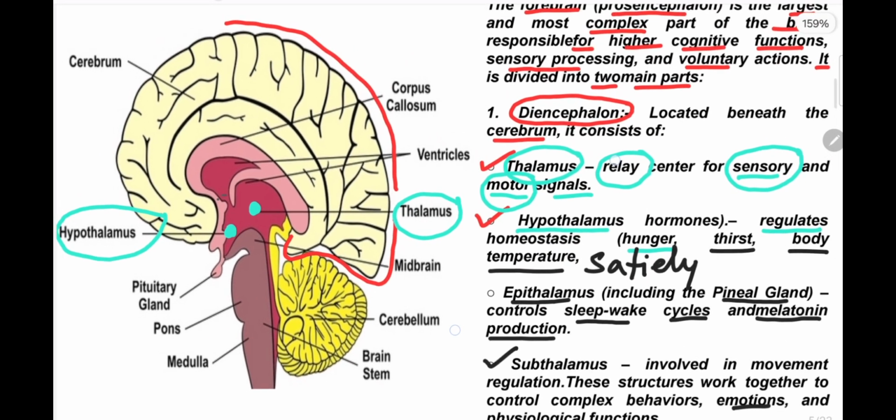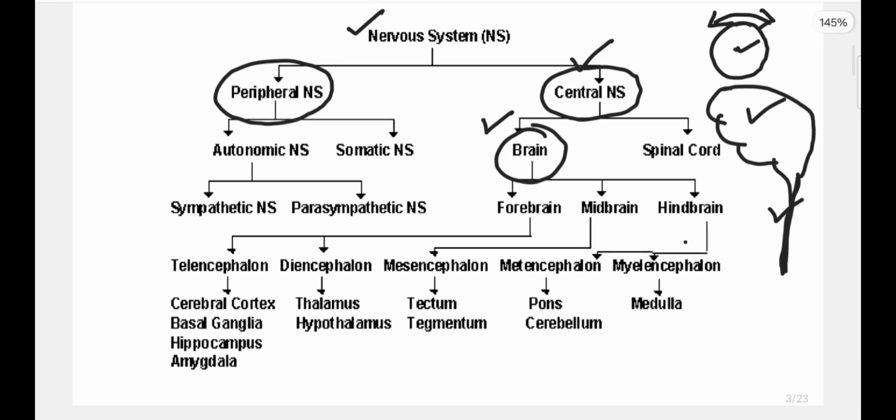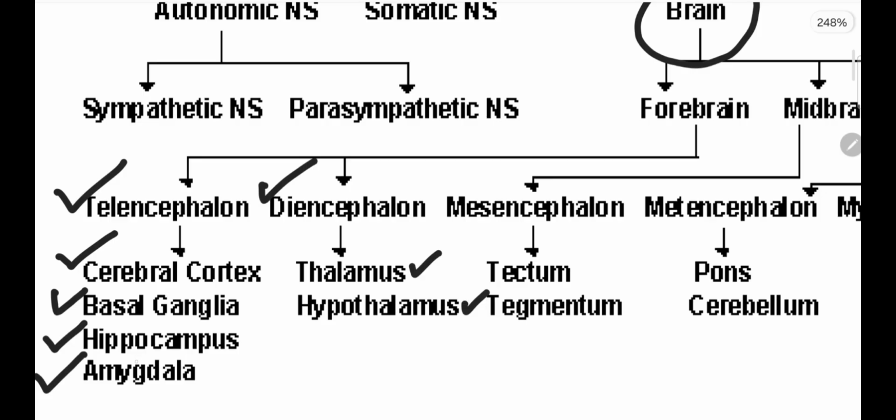So within this picture we located that the thalamus and hypothalamus are part of the forebrain. Next we will move to the other part, the telencephalon. In this flow chart you can see the diencephalon, which consists of the thalamus and hypothalamus. And within the telencephalon there are the cerebral cortex, basal ganglia, hippocampus and amygdala. These four parts we will see next.